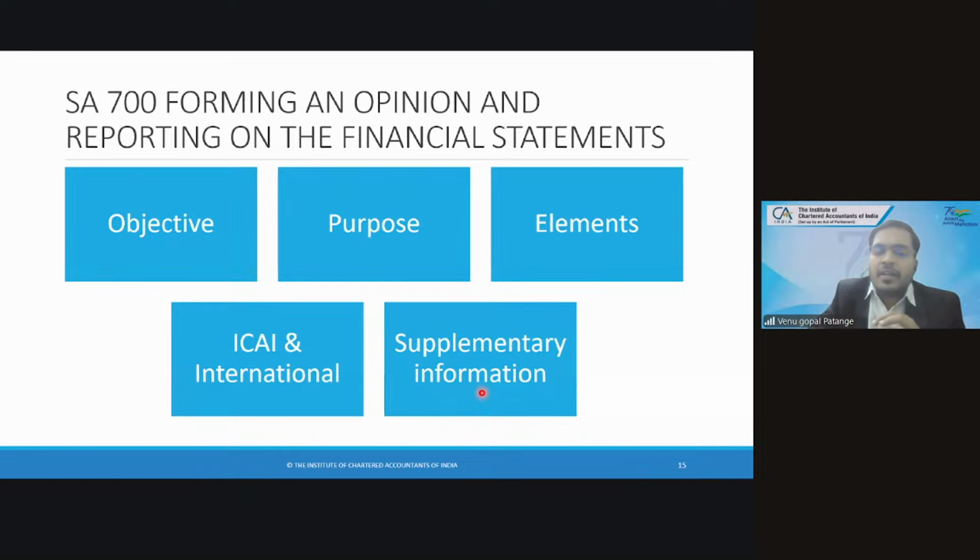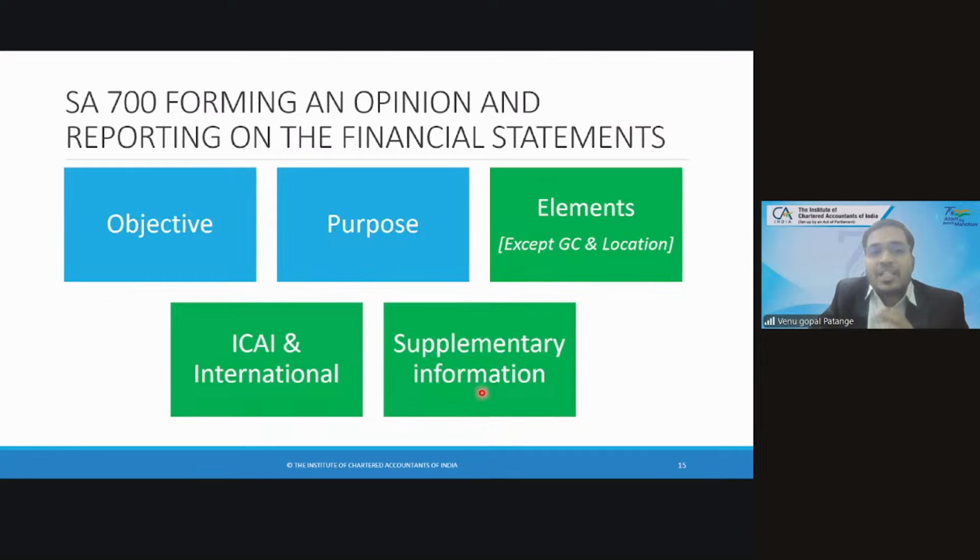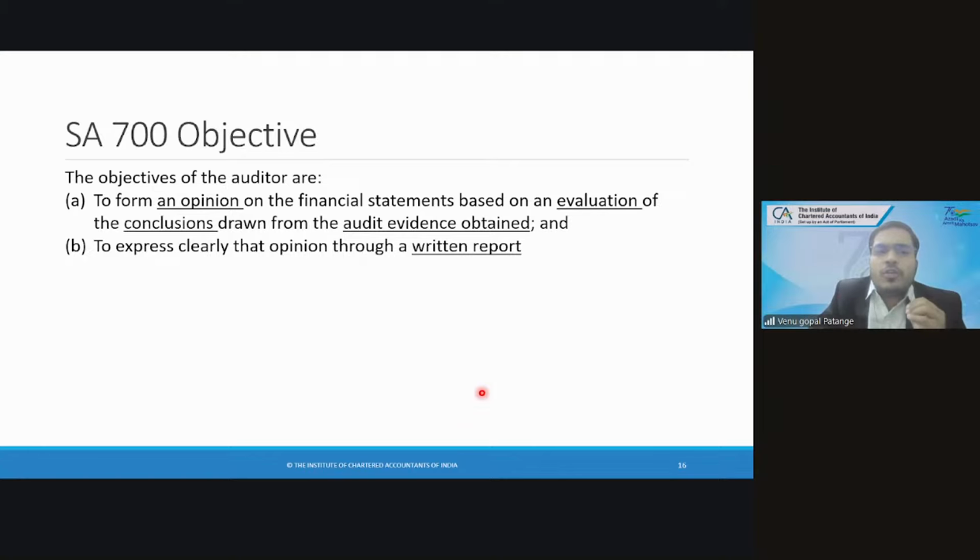Elements of SA 700: if an auditor is complying with standards on auditing issued by ICAI, standards on auditing issued by other international jurisdictions, which was covered in the second session on 8th October, and supplementary information was also covered. So these 3 aspects are already covered, except going concern and location of auditor's responsibility, which we are going to cover today. So let us quickly discuss the objective of SA 700, which is very, very important. What is the objective of SA 700?